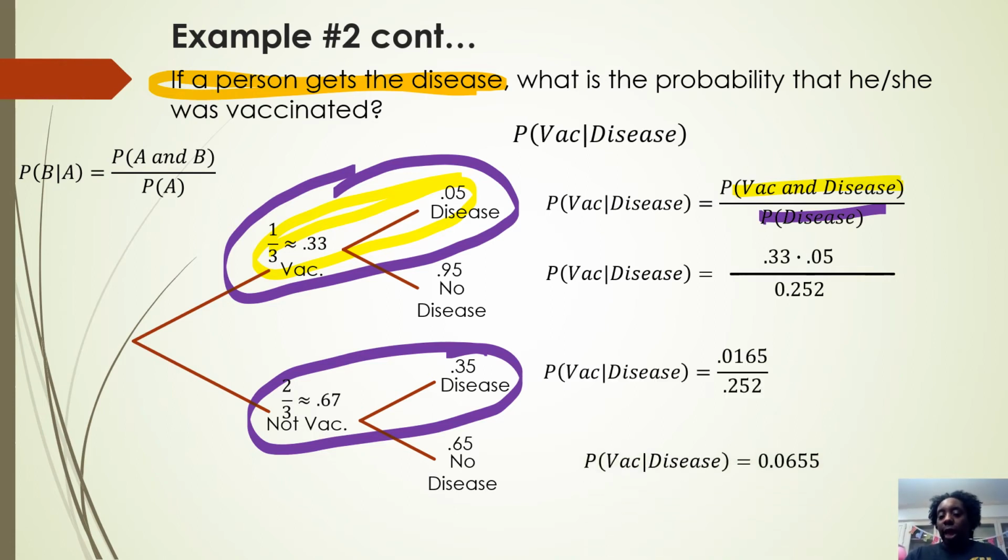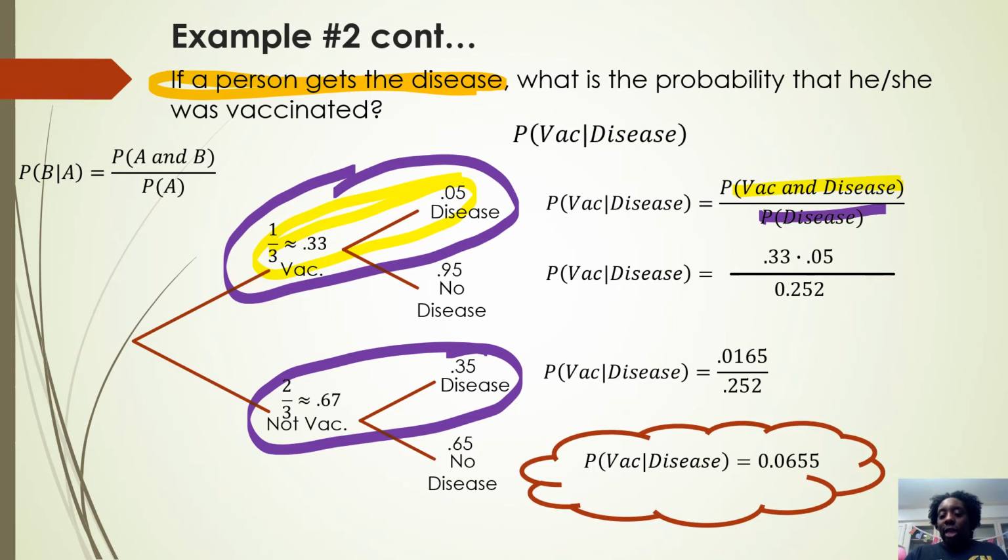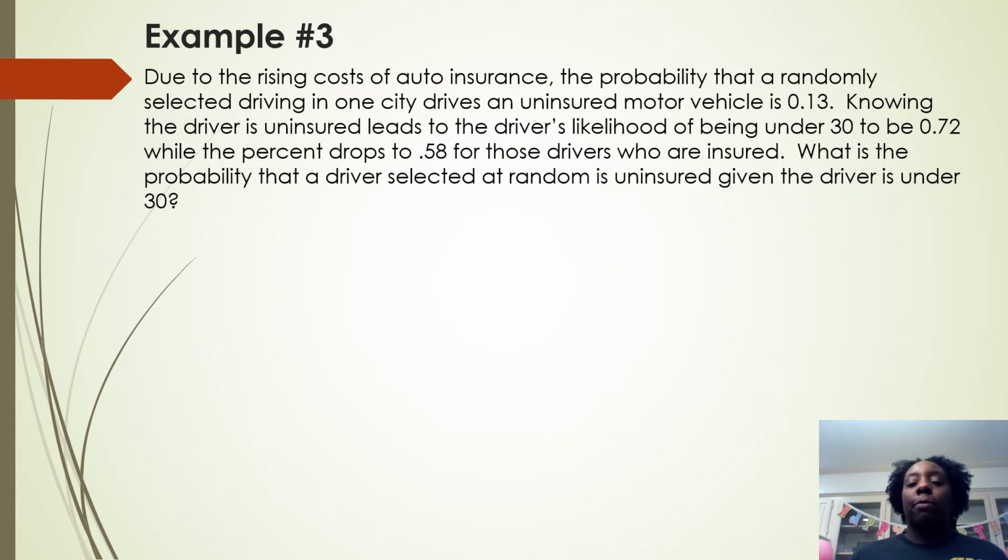And you just kind of multiply it out and you divide. And so the probability of being vaccinated and having the disease is that. So there you go. All right, so now let's go to our last example, Example number 3. Again, please try to at least make your diagram. If you can make your diagram correctly, I'm telling you, it'll make the math easier.